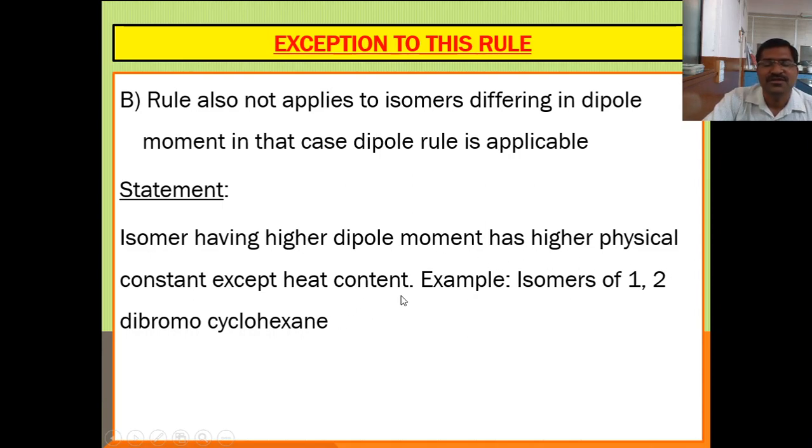This is applicable to isomers of 1,2-disubstituted compounds. So you have to remember only one exception here: those isomers that have different dipole moments. The isomer having higher dipole moment has higher physical constants, except heat content. So here heat content is an exception to this rule.